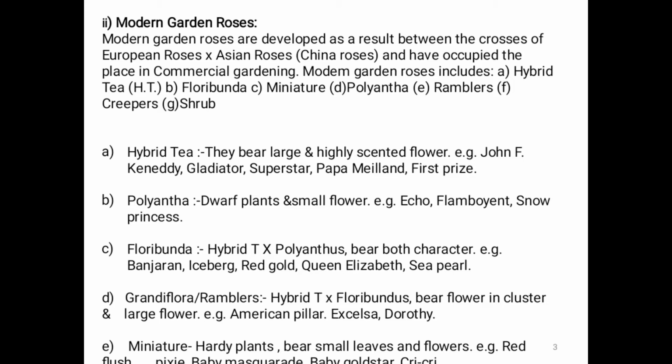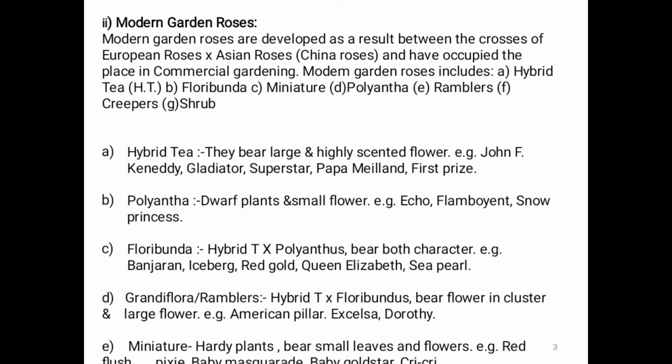One by one, firstly we see hybrid tea. They bear large and highly scented flowers. Examples: John, Candy, Gladiator, Superstar, Papa Milan, First Prize. These are examples of hybrid tea rose flowers. Second, polyantha. Dwarf plants and small flowers. Examples: Echo, Flamboyant, Snow, Princess.